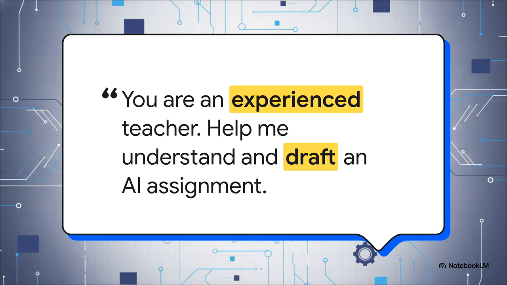Read through this with me. You are an experienced university teacher. Right there, that's our role. Help me understand and draft a 1,000-word assignment about artificial intelligence for a BS computer science student. Boom. Task, word limit, topic, and education level are all completely locked in. Use simple English, proper headings, and include practical examples. Do not copy from any source. Write in an original style. That perfectly dictates our tone and format. By utilizing every single step of the formula we just built, the AI knows the exact boundaries it has to work within. It completely stops guessing and actually starts assisting.